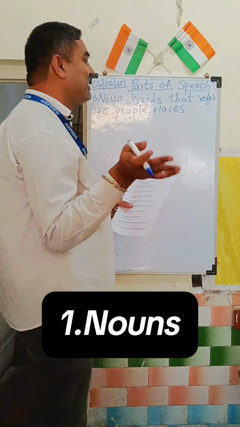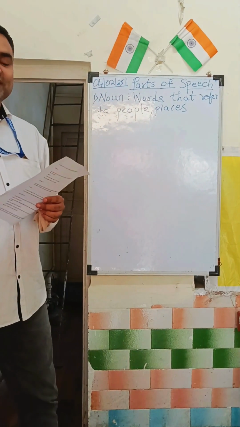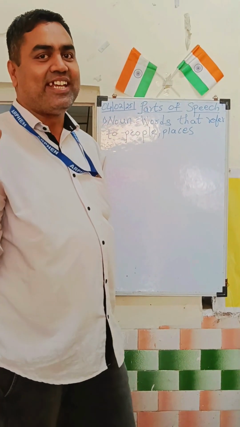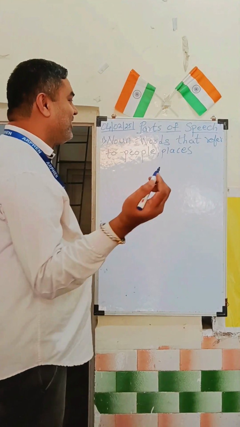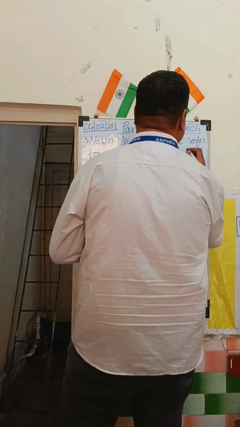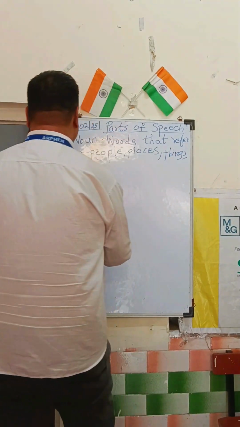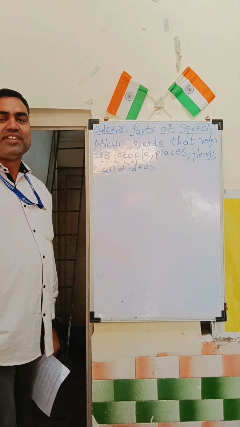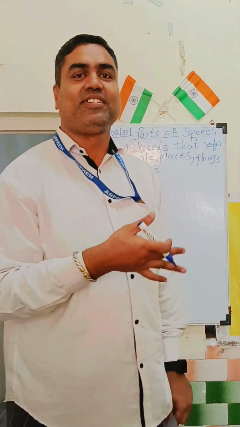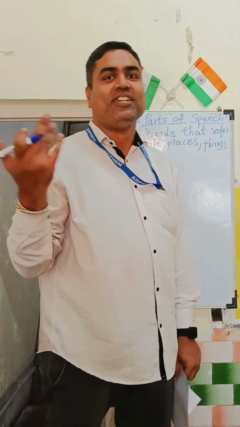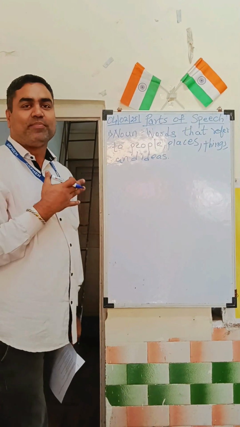What does noun mean? Words that refer to people, places, things and ideas. It can be the name of any place, any person, any kind of activity, or any kind of idea you're trying to refer to. For example, you can say John, or Reddy, or Ramesh. They are known as nouns. Also, if you say London or Mumbai, Jaipur, these can be considered nouns.